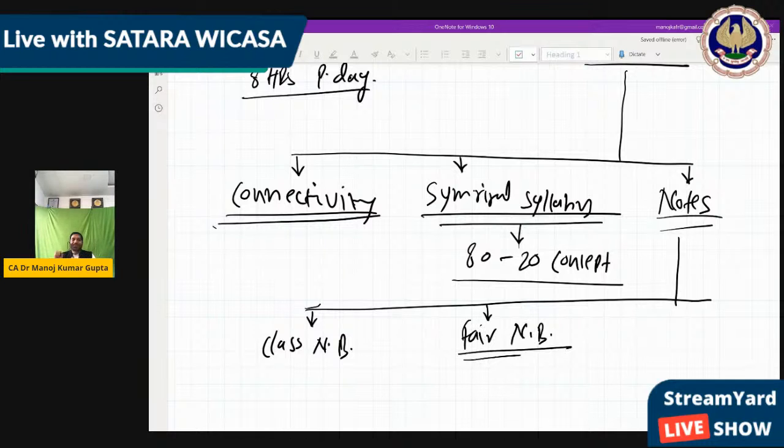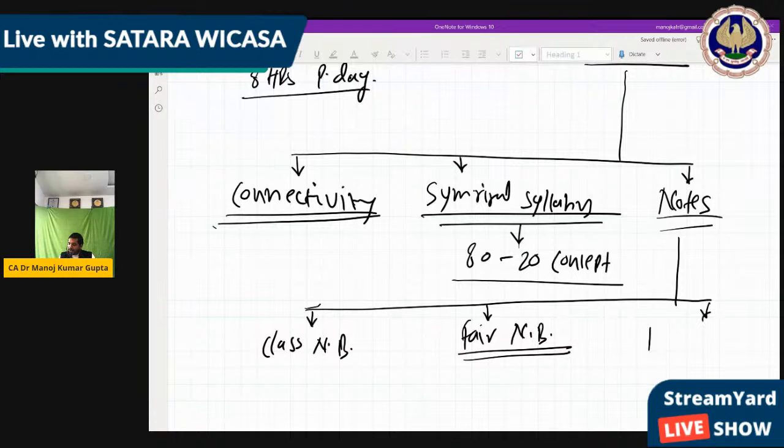the fair notebook. That is one of the very, very important notebooks, where we write that 80% common part in each chapter. Whenever we revise, we just use that fair book only, where we include the 80% part and some basic concepts and questions by which we can immediately use that 80% part in the practical question. So that is the fair notebook, which I will give as homework at the end of the session, what you have to do in the fair. Okay, so that is the fair notebook.